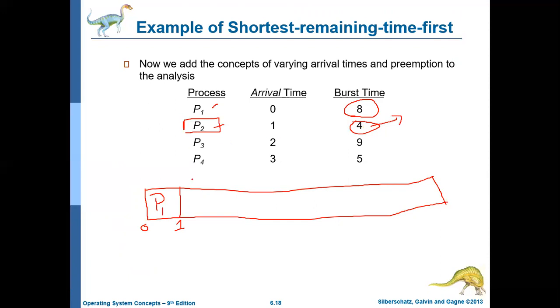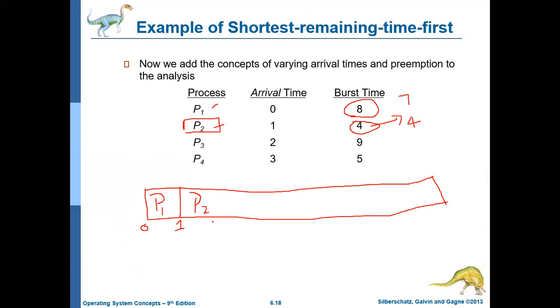So at time 1, P1's remaining time is 7. But there is another job at time 1, that is P2, whose remaining time is 4. The shortest remaining time first algorithm picks the one which has the shortest remaining time. So the shortest remaining time is for P2, and P2 will execute.